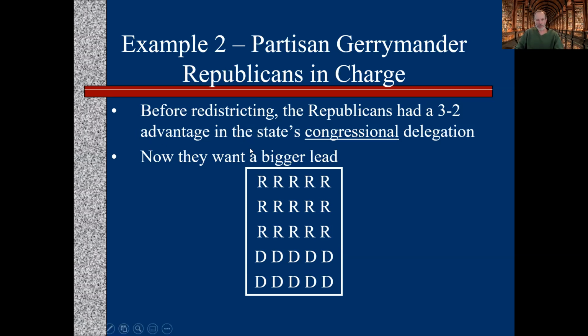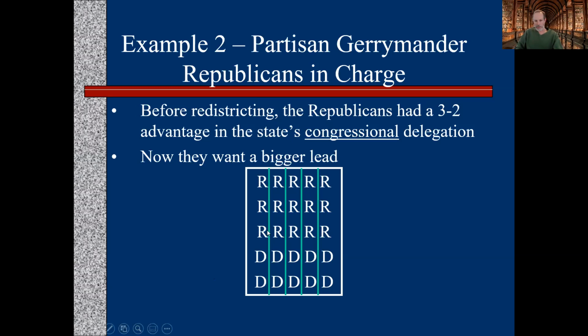But it's pretty straightforward, right? So the Republicans can actually pick up all the seats. So 1, 2, 3, 4, 5 districts. So they went from having 3 districts to 5. Same state. They have an advantage, but it's not all the voters. So the Democrats are effectively shut out in the congressional district delegation. Again, perfectly legal. These are a little risky because you could think, what if one of these Rs turned into a D? They would probably lose that district. But sometimes it's worth it to take the risk.